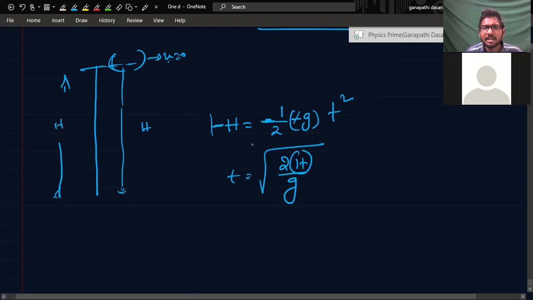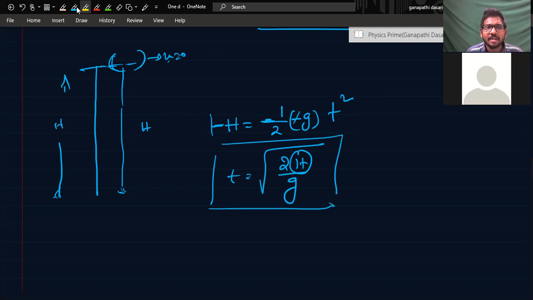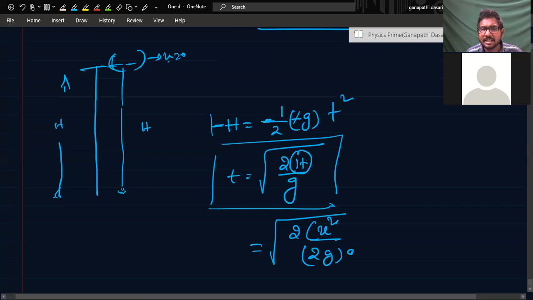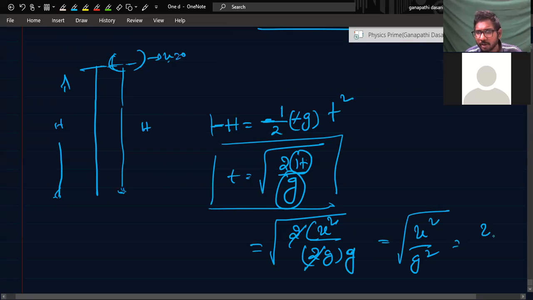But we already have h. The answer will become root 2h by g if h is given. But if h is not given, h can be written as u square by 2g, right? U square by 2g into the g already existing here. So this 2 can be cancelled. Root over u square by g square. That is nothing but what?